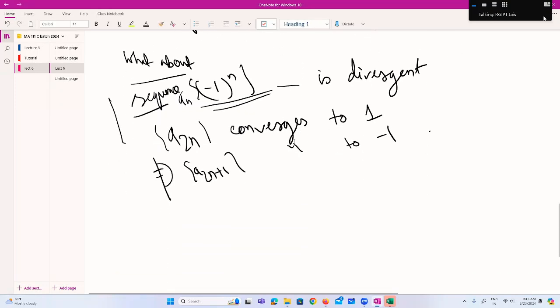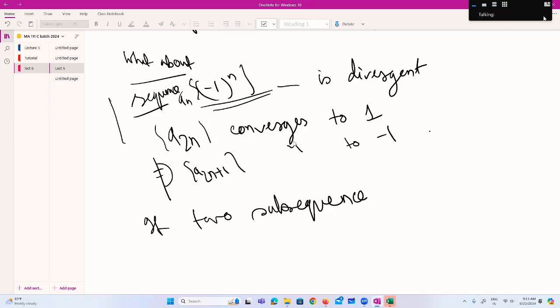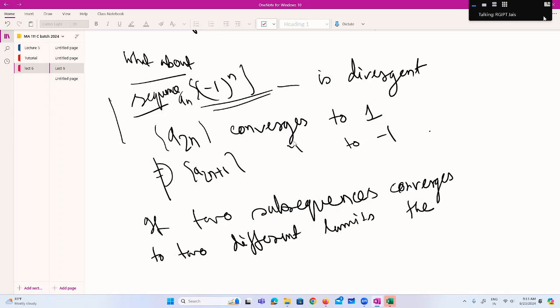So we can write that if two subsequences converge to two different limits, then the original sequence is divergent.